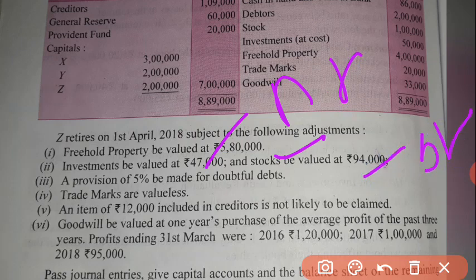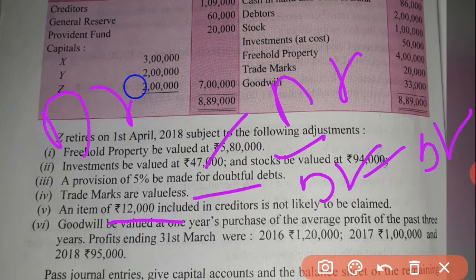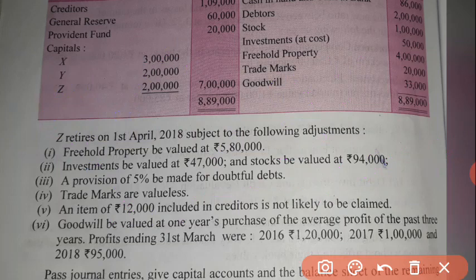I told you that when assets decrease, record on the debit side, and when they increase, record on the credit side. Trademarks valueless will also be recorded on the debit side. 12,000 creditors is not likely to be claimed, so it is also recorded on the debit side. These are the adjustments. First of all we will prepare the revaluation account, then the capital accounts, then the balance sheet, then we pass the journal entry, or you can leave space for the journal, because by preparing accounts we can easily prepare the journal entry.